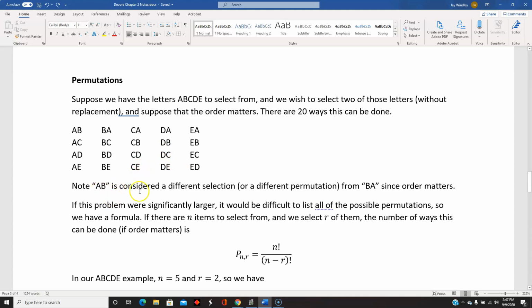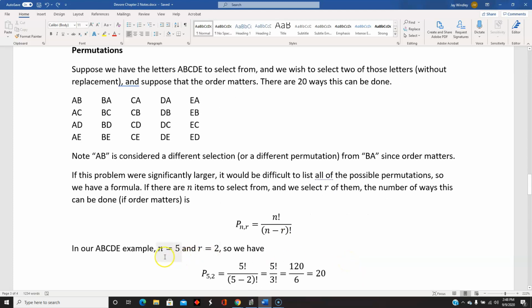And again, notice I'm counting AB and BA as separate permutations. If this problem were significantly larger, we would not be able to list all these things. So we need a formula. And here's the formula involving factorial. The permutation of n items taken r at a time is n factorial over n minus r factorial. In the example we just did, n would be 5 and r would be 2. And if we plug the 5 and the 2 in place of n and r, we get 20. So we don't really have to list all of those to know that it's 20.